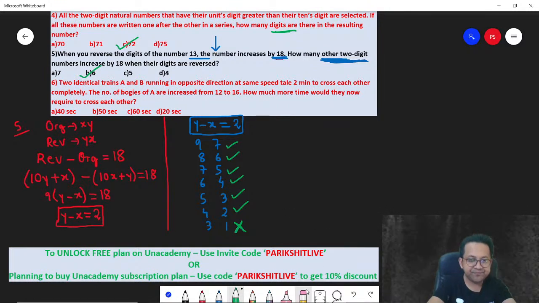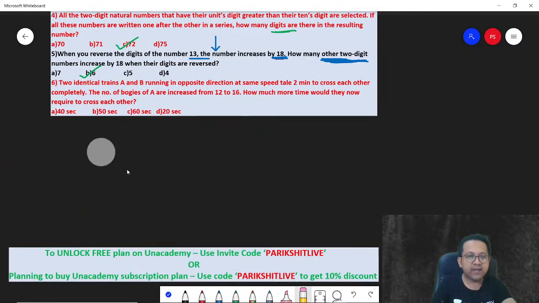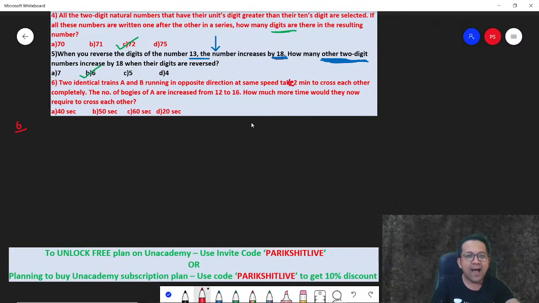Okay. Next. Number 6. Two identical trains, A and B, running in opposite directions at the same speed, take 2 minutes to cross each other completely. The number of bogies of A are increased from 12 to 16. How much more time would they now take to cross each other?